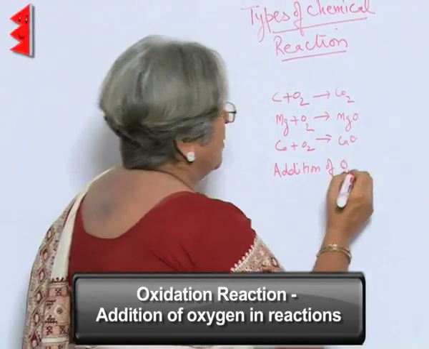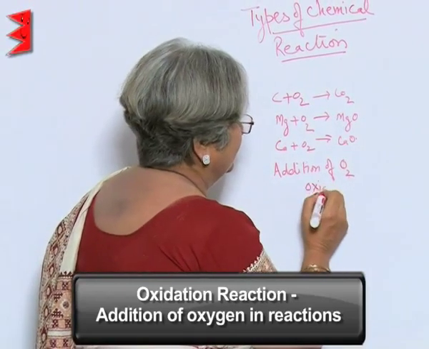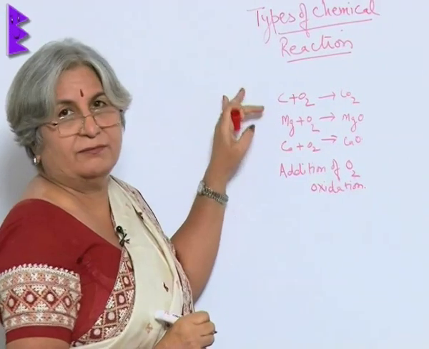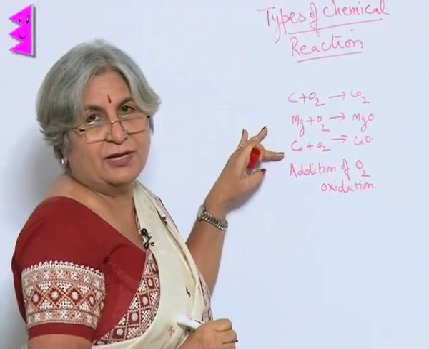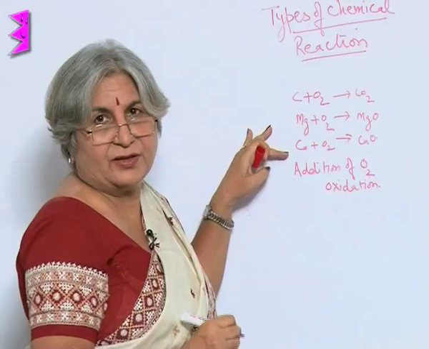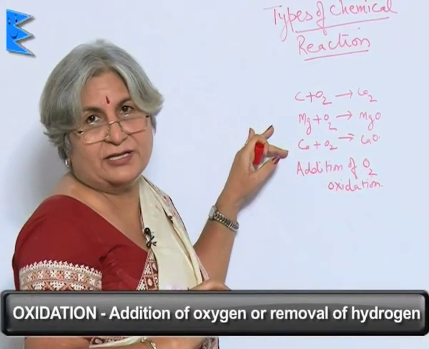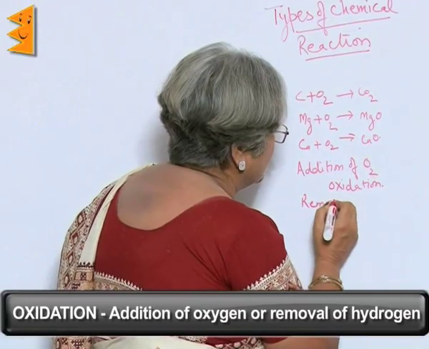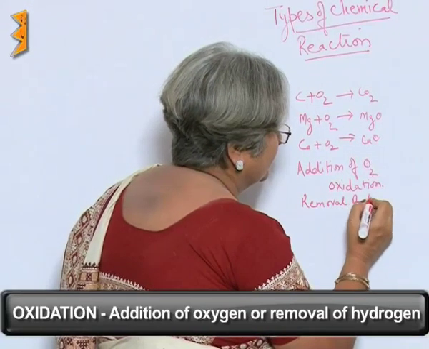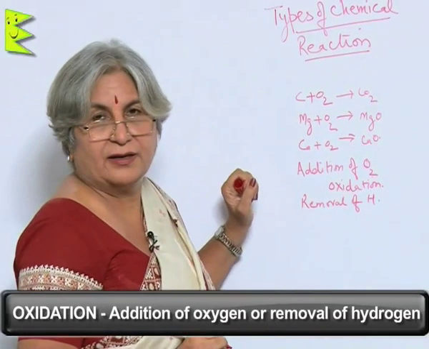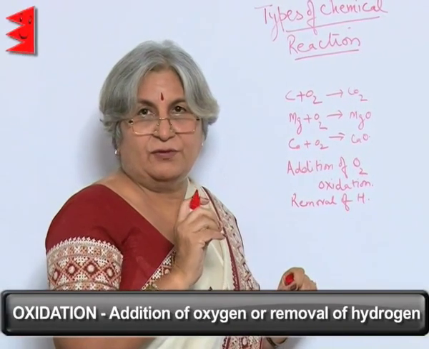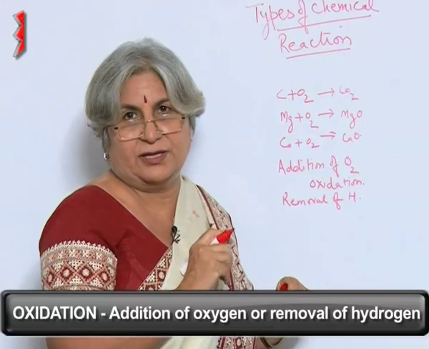This is called oxidation. So, we can say here carbon, magnesium or calcium has been oxidized. Oxidation is not only addition of oxygen, removal of hydrogen is also oxidation. So, either addition of oxygen or removal of hydrogen means oxidation.